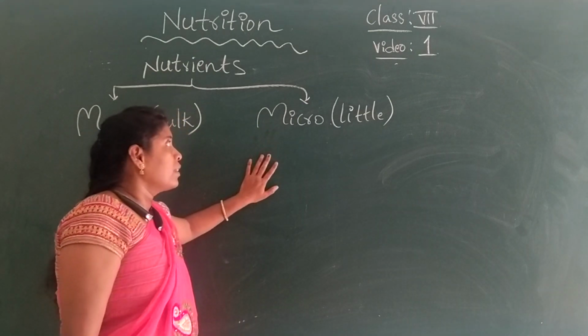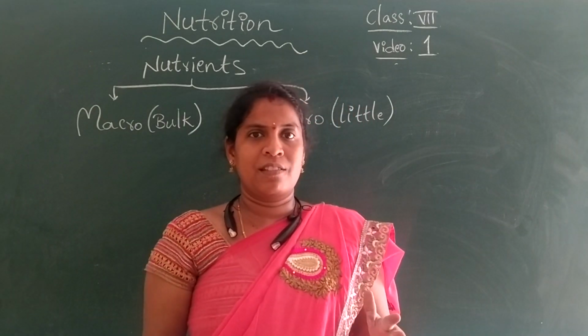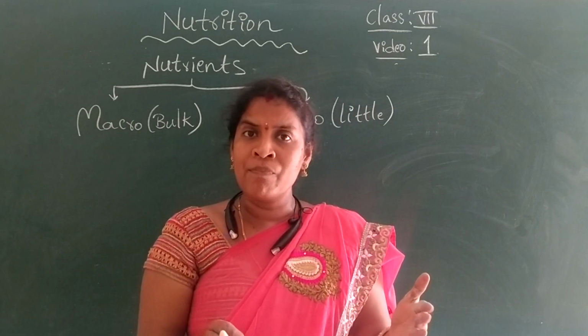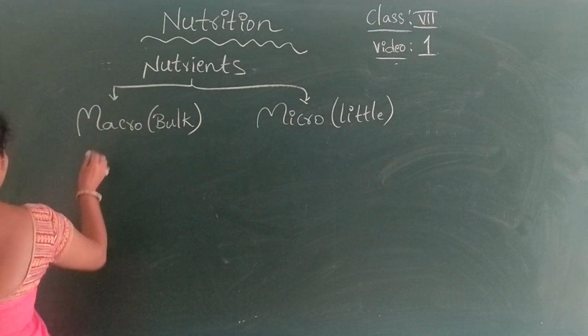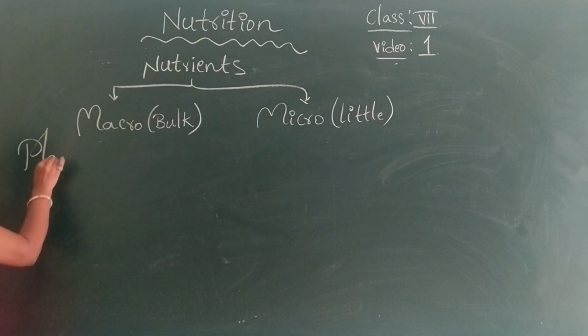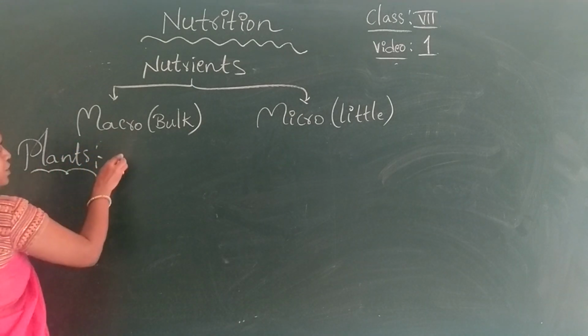They vary from plants to animals. The nutrients vary from plants to animals. First we look at plants. In plants, what macronutrients are present?